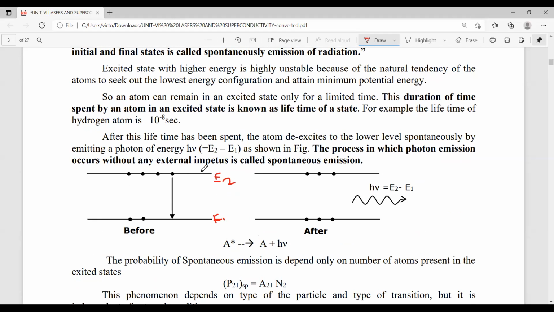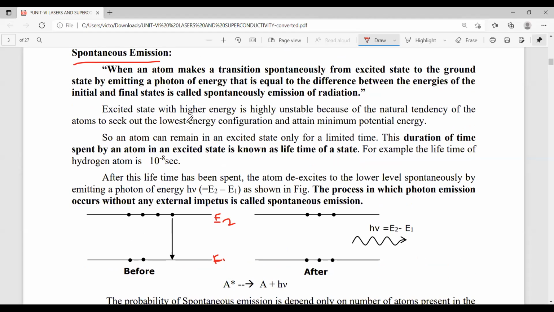and E2. Okay. Now, here the E2 is called excited state. But in the excited state, atoms remain a small time. That means actually the atoms are staying at the energy level E2 for very little time. So this time duration spent by an atom in the excited state is indicated by the concept of lifetime of a state.